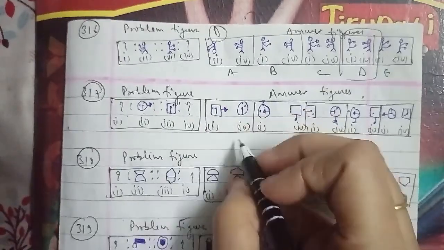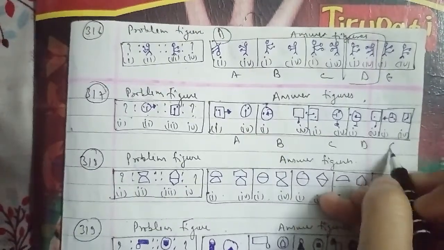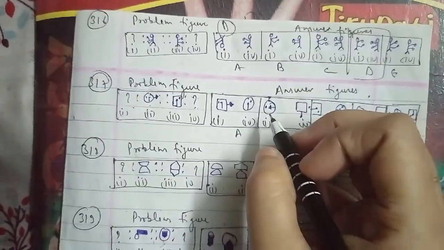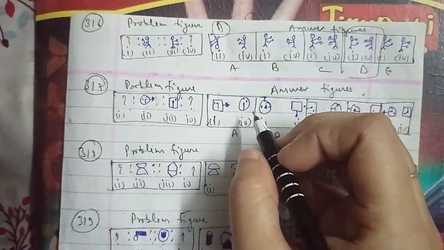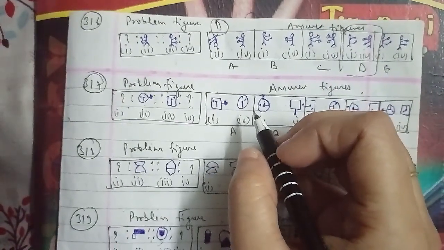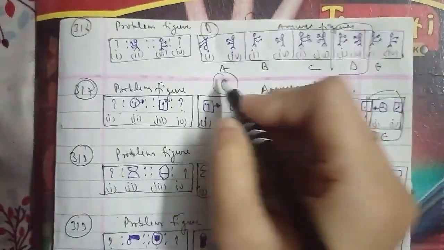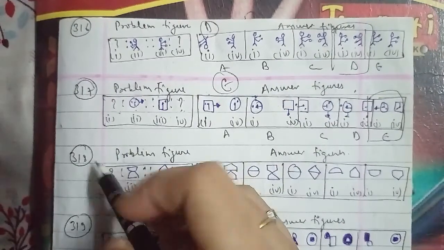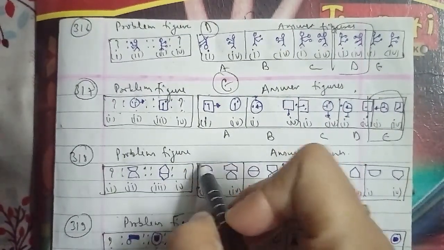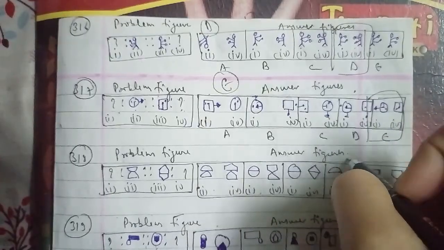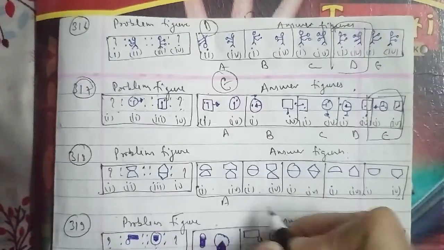We'll go ahead with the other one, which is the 321st question of the session, with problem figures and answer figures as well. As you can see here, they are named A, B, C, D and E. In respect to it, the sum of the numbers of dots on a face of the dice in one and the number of dots on the corresponding face of the dice in the second is 7. We can say that the figure that will be the right answer for this question is figure A.